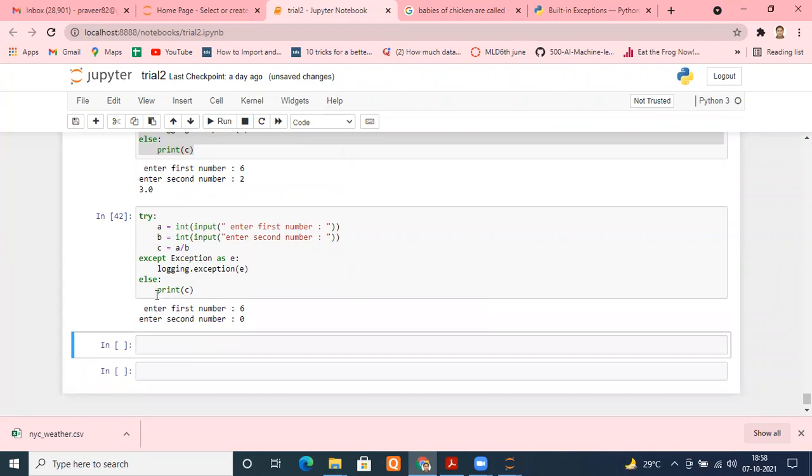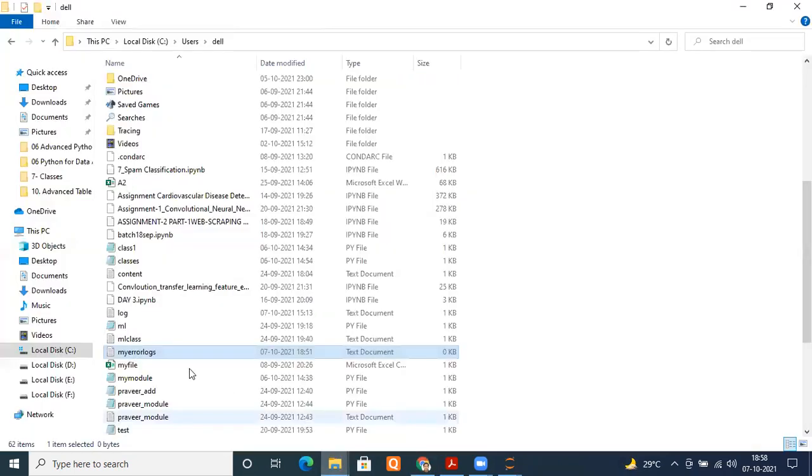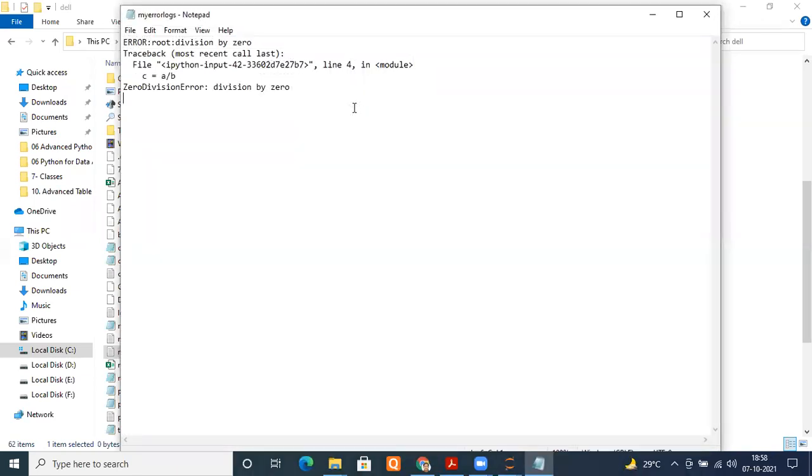Now see, your else has not been printed because the exception has been raised. That's why you didn't get the output. Now go to our file again, my error logs. Can you see, please? Is it fine, everyone?